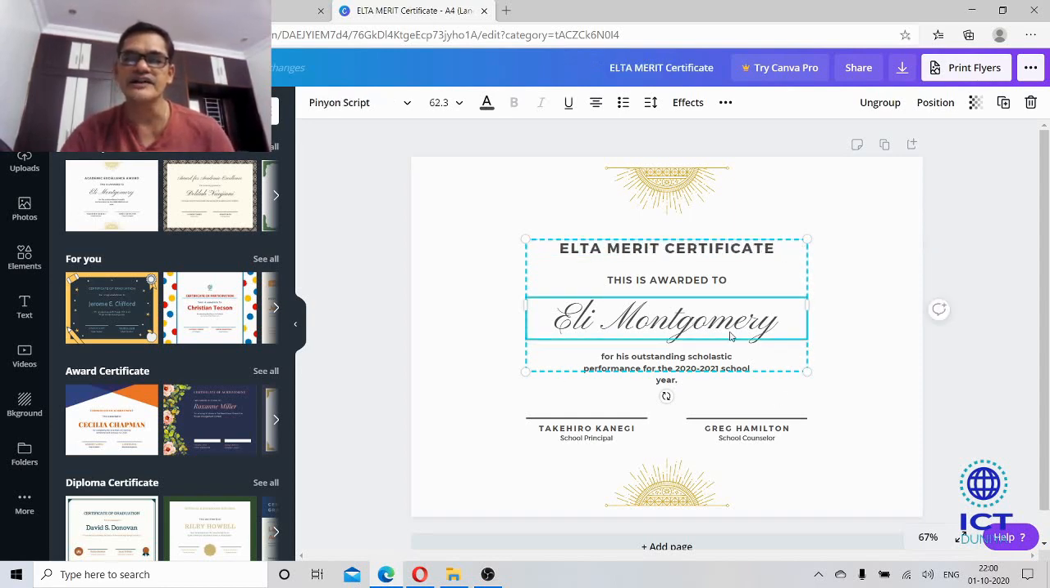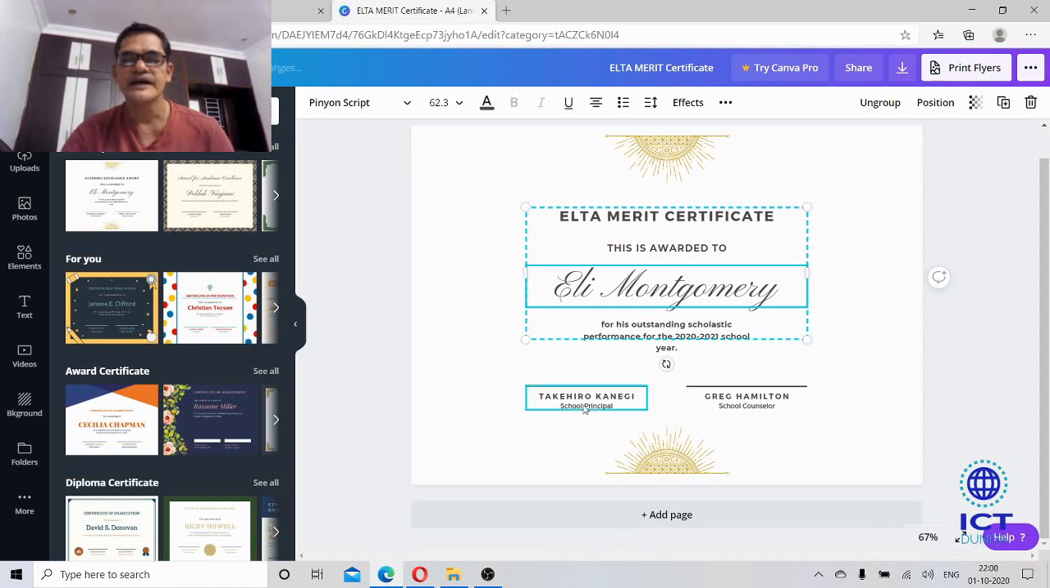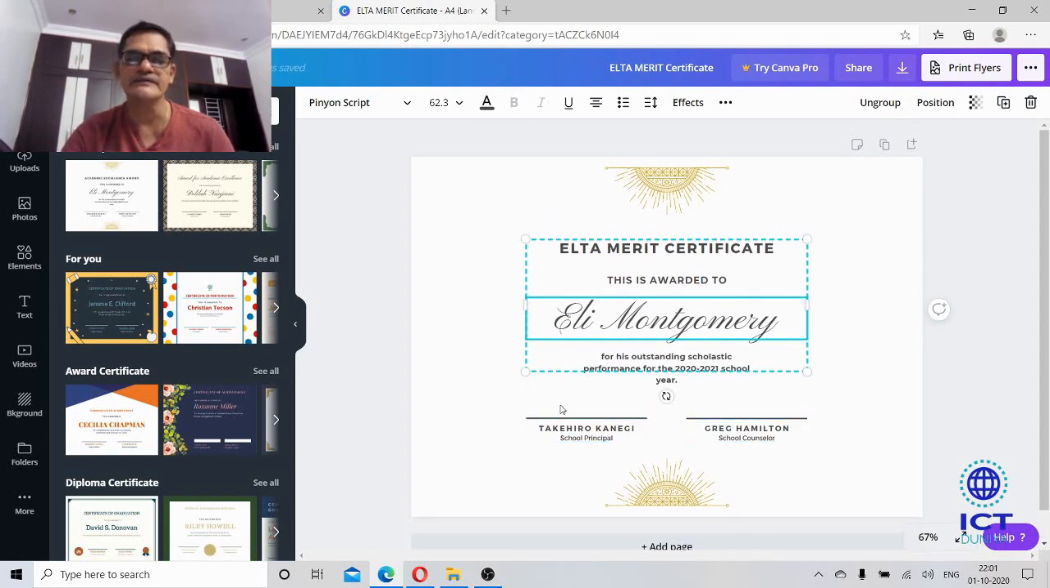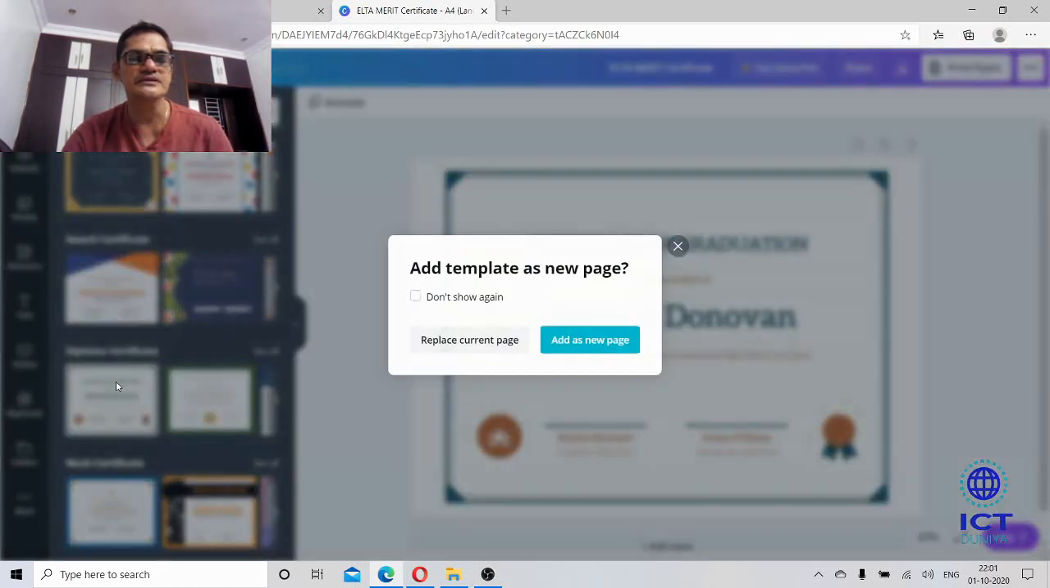So this is awarded to. In this way you can edit the things, and you can even insert a signature here. You can edit the content and you can create a certificate. See here, these are various certificates.